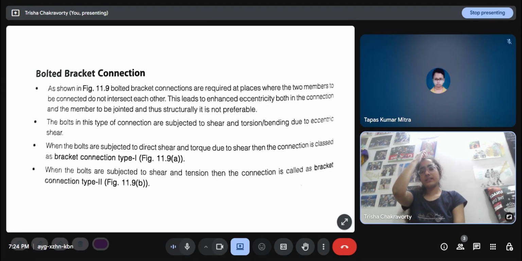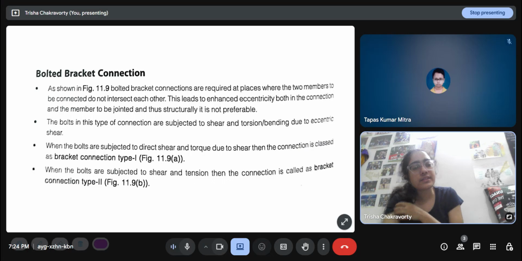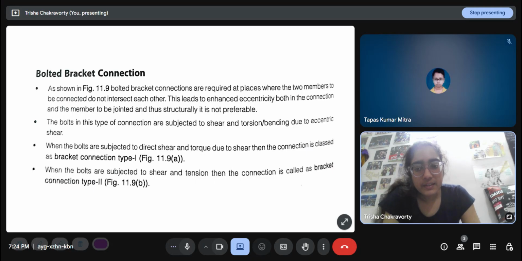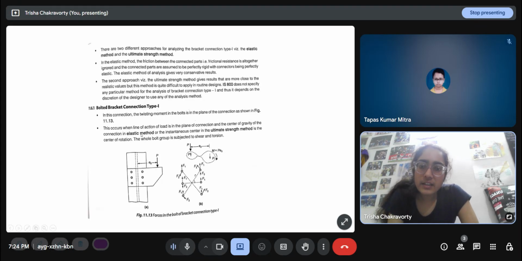Now, bolted bracket connections are required at places where two members to be connected do not intersect each other. This leads to enhanced eccentricity in both the connection and the member to be joined, and thus structurally it is not preferable. The bolts in this type of connection are subjected to shear and torsion or bending due to eccentric shear. When the bolts are subjected to direct shear and torque due to shear, the connection is classed as bracket connection type 1. When the bolts are subjected to shear and tension, the connection is called bracket connection type 2. There are two different approaches for analyzing bracket connection type 1: the elastic method and the ultimate strength method.